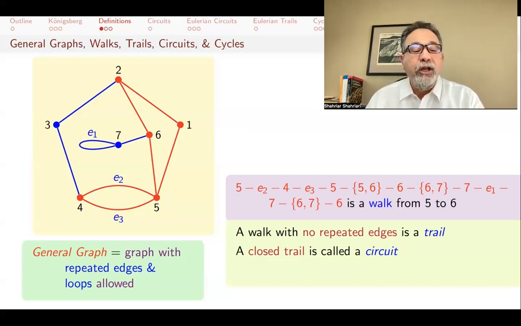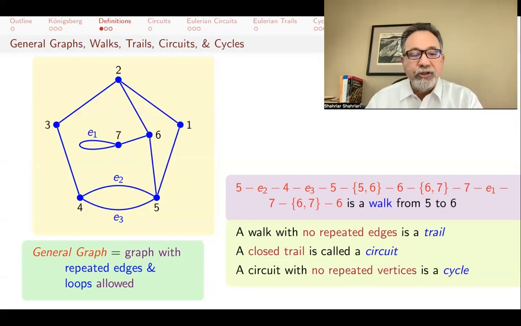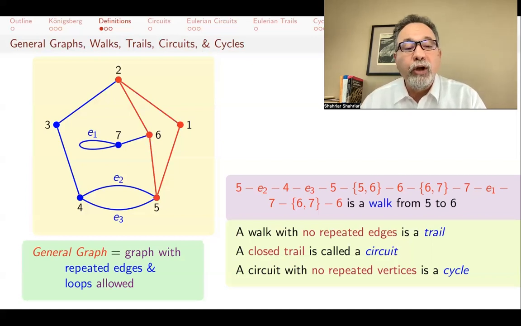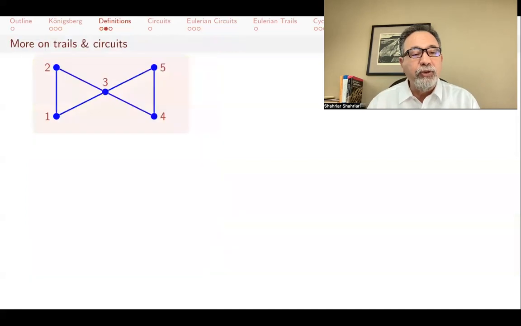So for example, here, we start at 5, go to 4, then back to 5, then to 6, to 2, to 1, and back to 5, and that's a circuit. A circuit that has no repeated vertices is a cycle. So for example, 5, 6, 2, 1, 5 would be a cycle. Now, if you don't repeat vertices, you can't repeat edges either, because if you repeat an edge, then you will have to repeat its vertices as well. So these are some vocabulary, again, subject of previous videos where I gave more examples and discussed them in some more detail. So let's say a little bit more about trails and circuits.